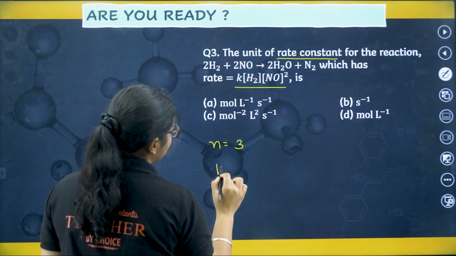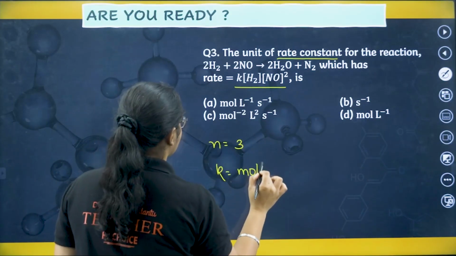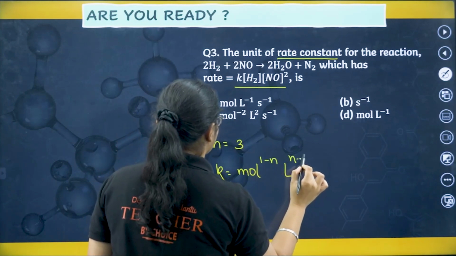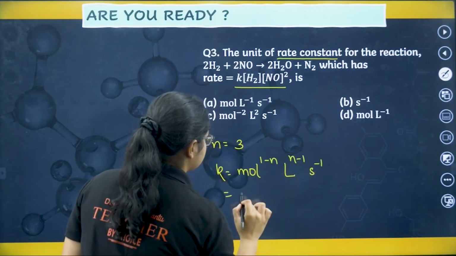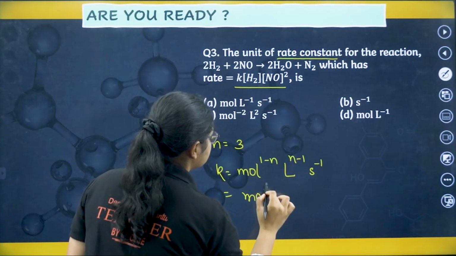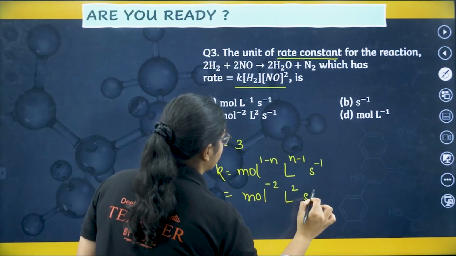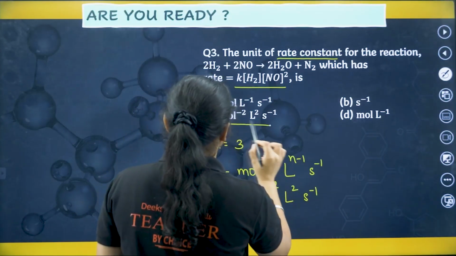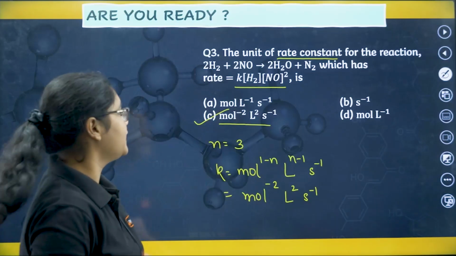Then what will be the unit of k? Moles to the power of 1 minus n, liter to the power of n minus 1, second inverse. So I'll substitute here moles, 1 minus 3 is minus 2, liter is 2, second inverse. That is this one, option number C here, right?